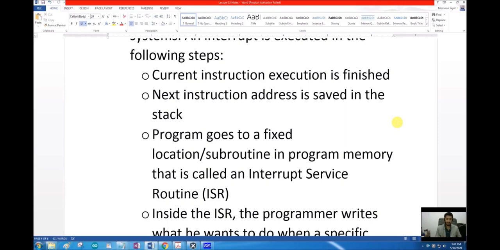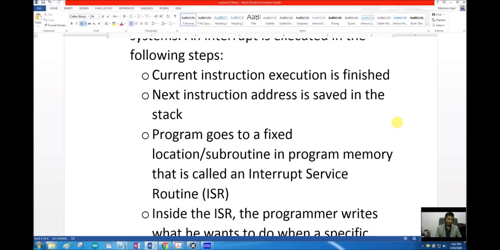For example, if an instruction cycle is taking 4 machine cycles and the microprocessor was at machine cycle number 3 or timing cycle number 3 at that time, and an interrupt occurs, the processor will complete the rest of the timing cycles, complete the instruction, and then the address of the next instruction will be saved.